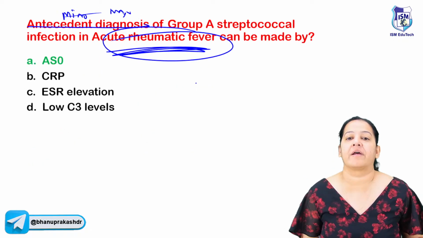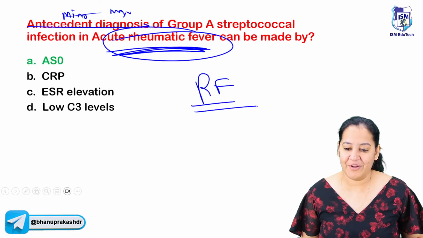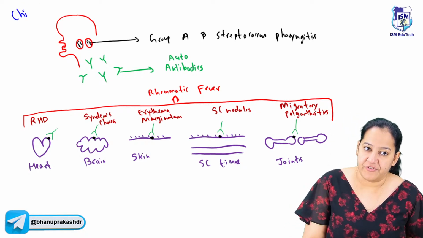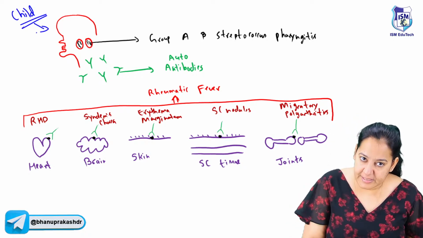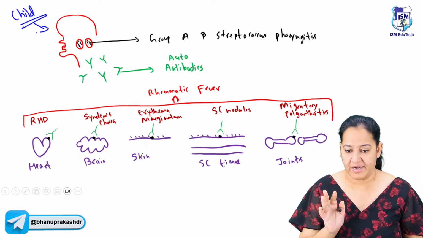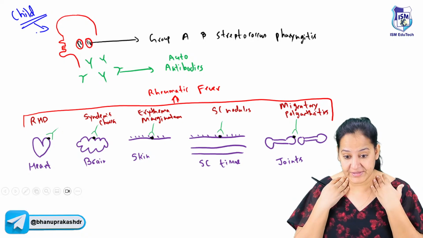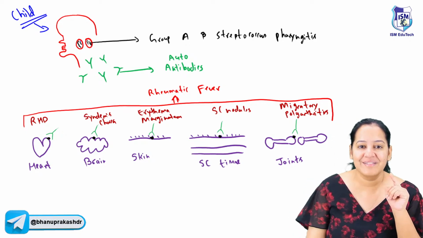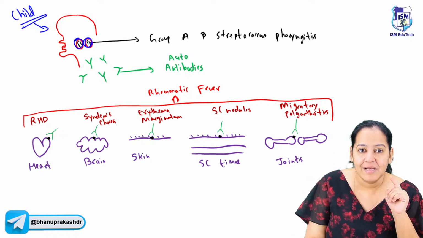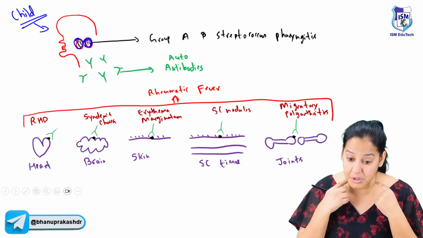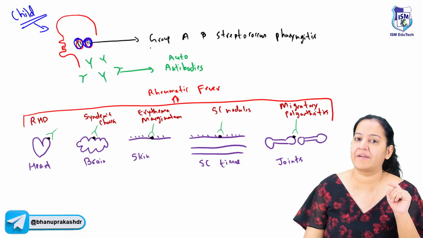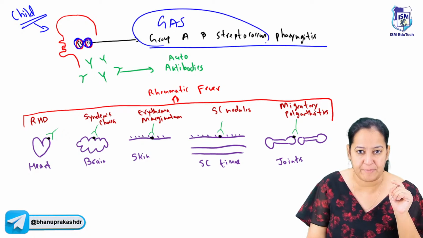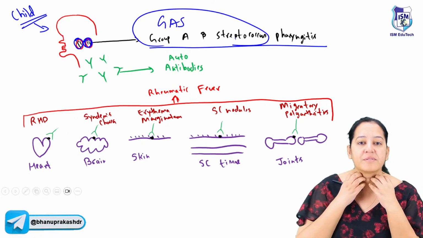Let's start rheumatic fever. How many of you know what is rheumatic fever? Listen. Rheumatic fever is a disease of children. It mainly occurs in children. So see, this is a child. The child is having tonsillitis or pharyngitis. You can see these are the tonsils of the child. The tonsillitis or pharyngitis is caused by a bacteria. The name of the bacteria is Group A Streptococcus bacteria, known as GAS bacteria. This bacteria is the most common cause of tonsillitis or pharyngitis.